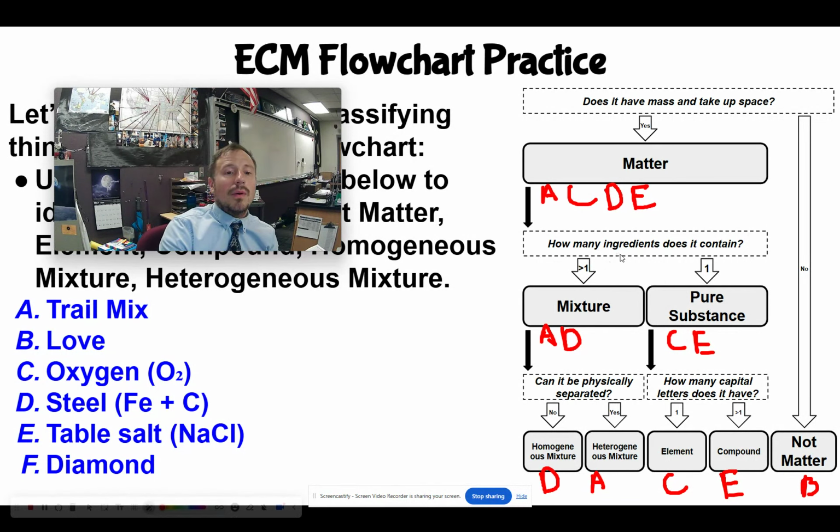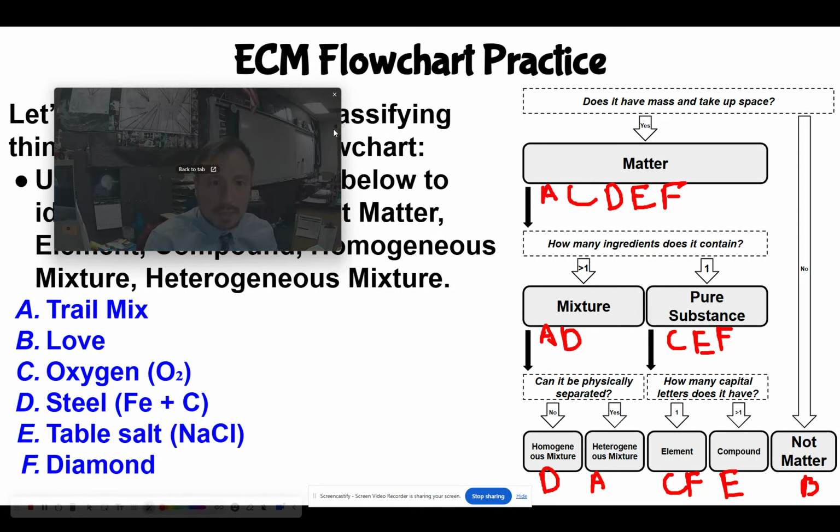And the last one I wanted to do, because that's the one where you just kind of have to know it, a diamond. Remember, that's that special case. Well, it is matter, right? It does have mass, does take up space. How many ingredients does it contain? Only 1. How many capital letters does it have? Well, this one's tricky because you have to know that it's just carbon. It's just carbon in a crystal structure. So that is going to be an element, right? Diamond is an element.